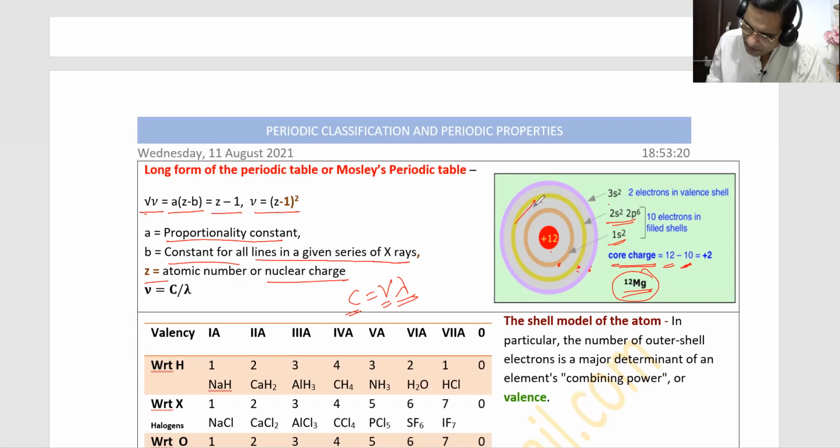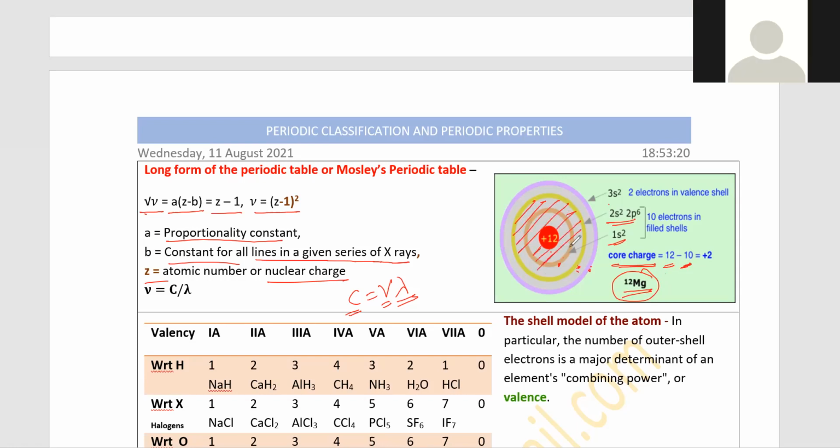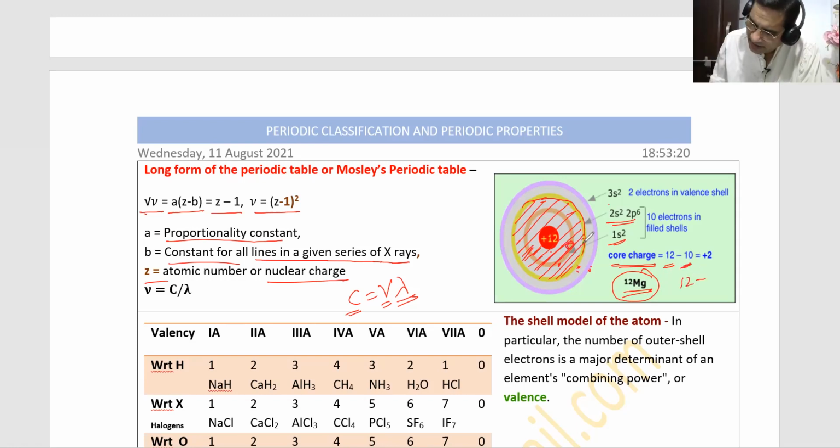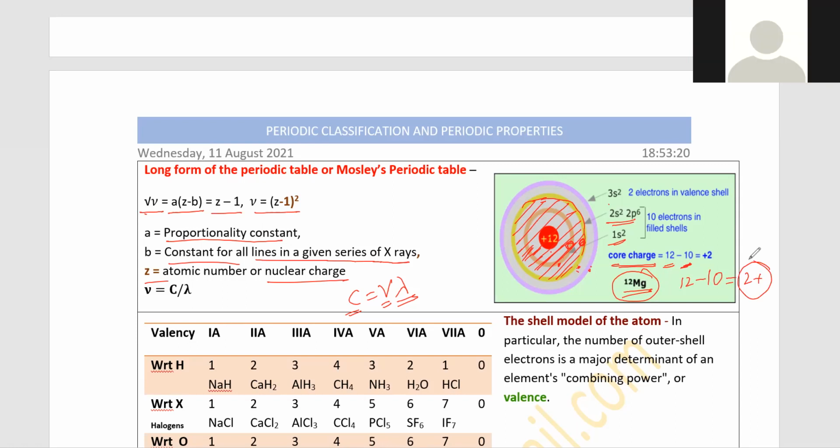This is the core. So total protons in magnesium is 12, and here 2 electrons and here 8 electrons. So total how many electrons? 10 electrons. So core charge will be 2 plus. Core means other than the valence shell. The valence shell has 2 electrons, so the rest of the part will have 2 plus charge. So this is the core charge of magnesium, that is, number of protons minus number of electrons in the shells other than the valence shell. That is called core charge.